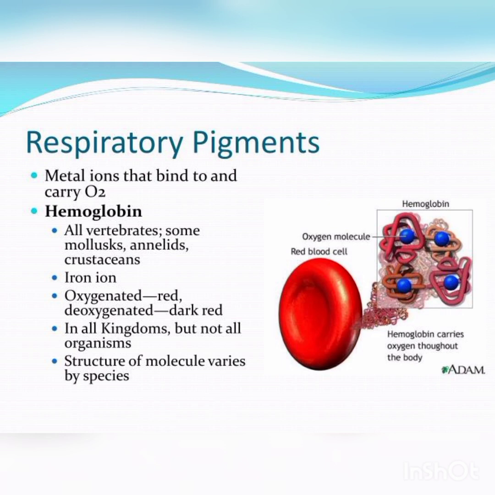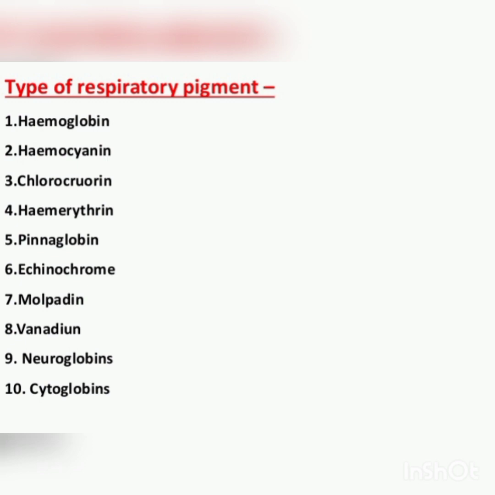The following are important respiratory pigments commonly found in animals: hemoglobin, hemocyanin, hemoerythrin, chlorocruorin, pinnaglobin, vanadium, echinochrome, and haemovanadin. So these are the respiratory pigments in the respiratory system. First we see the first pigment, hemoglobin, which is present in our body.